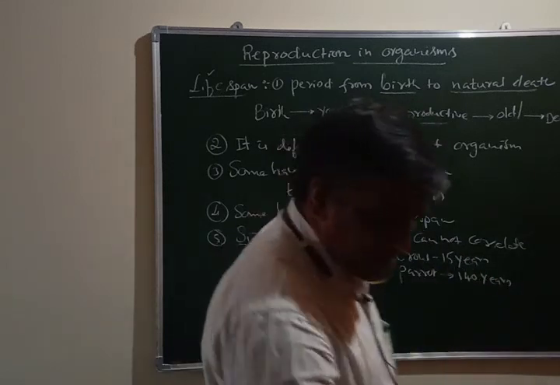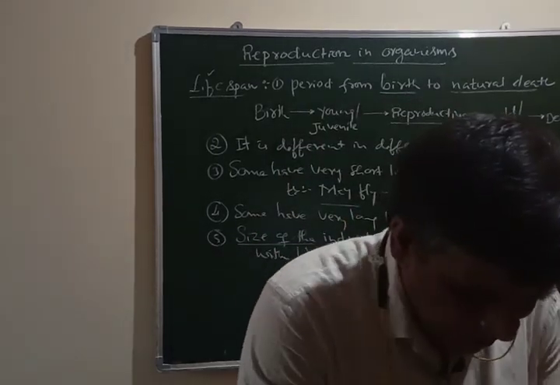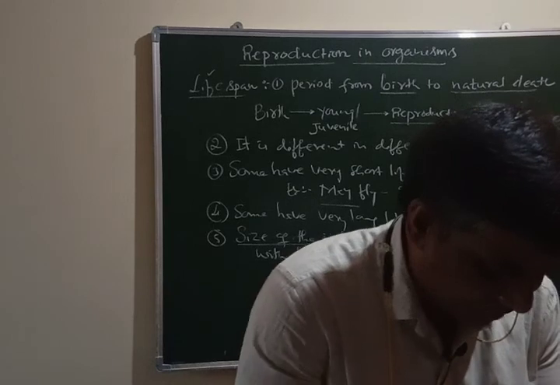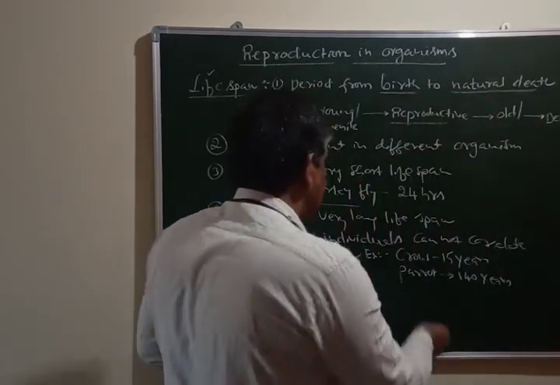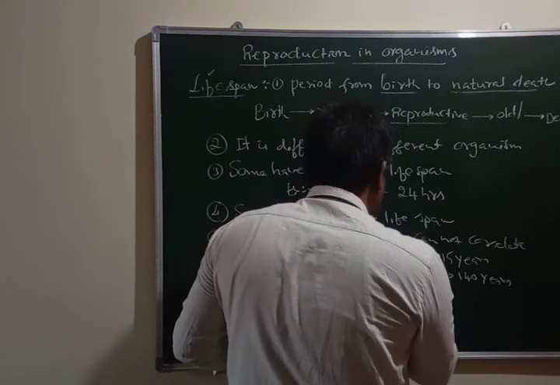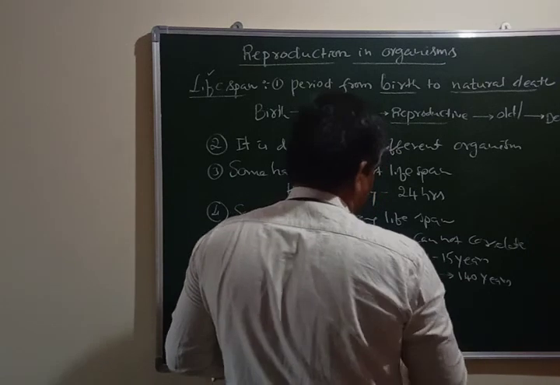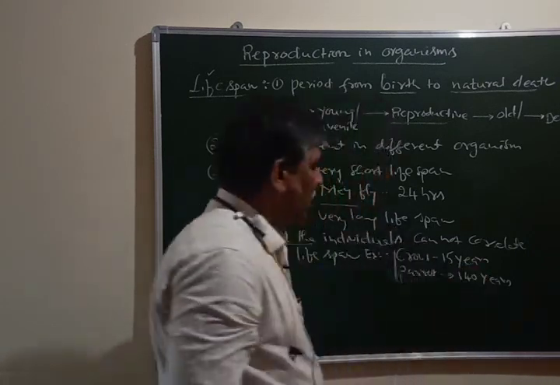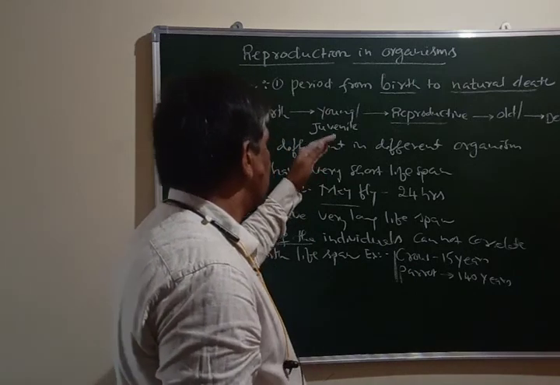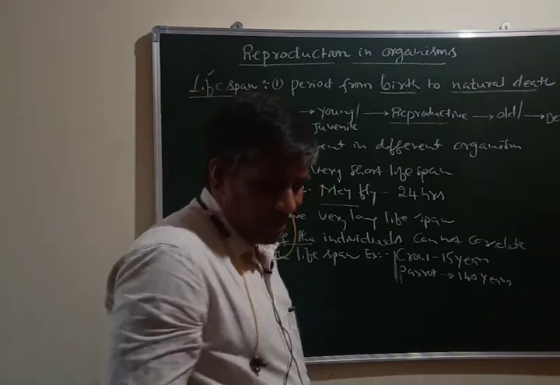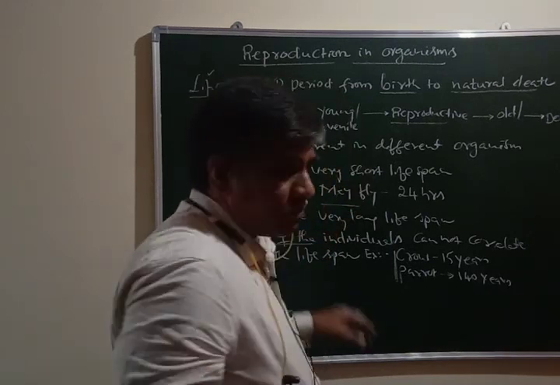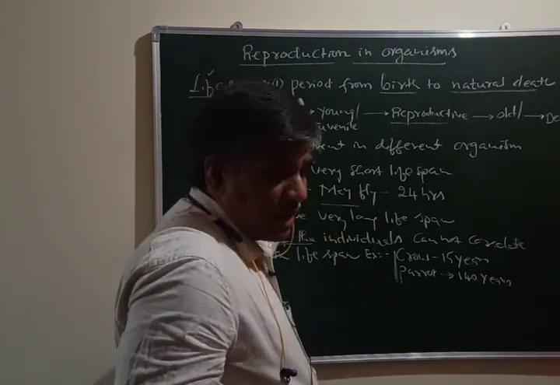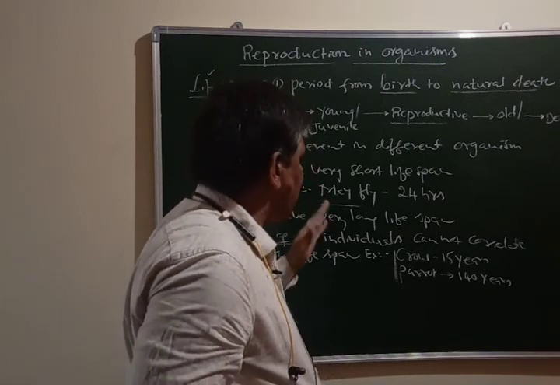So lifespan is definitely different from organism to organism. We can understand here that the size is the same in these two organisms, but lifespan is quite different. In this way we can understand that the lifespan of organisms is different from one to another. So these are all lifespans of different organisms.